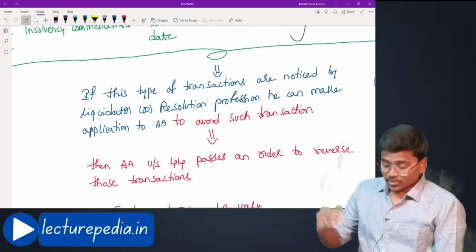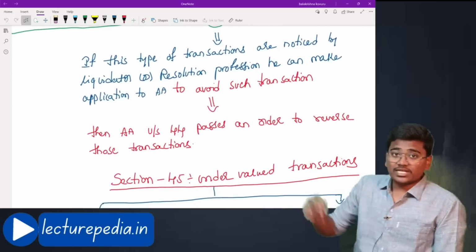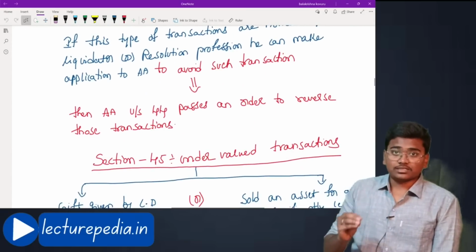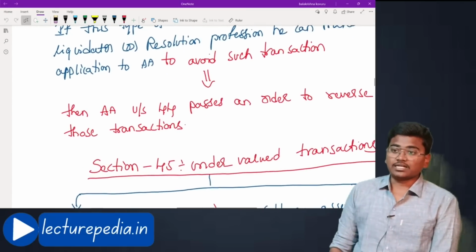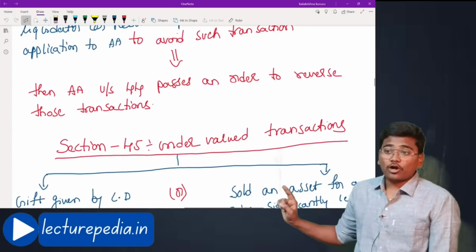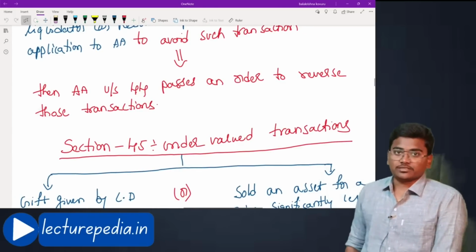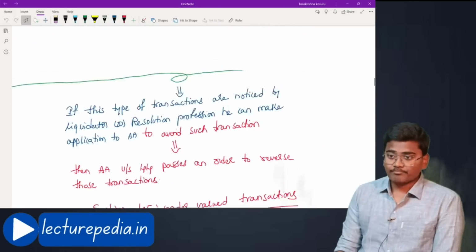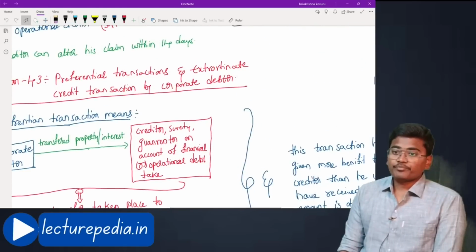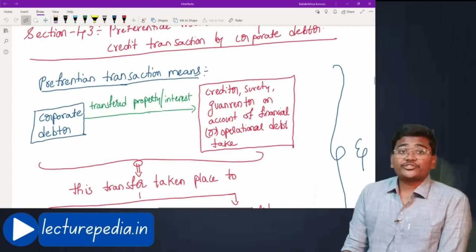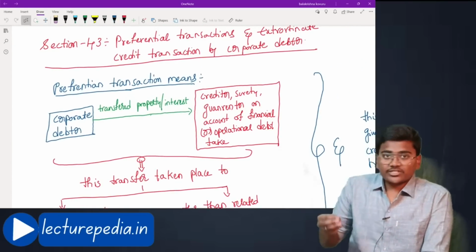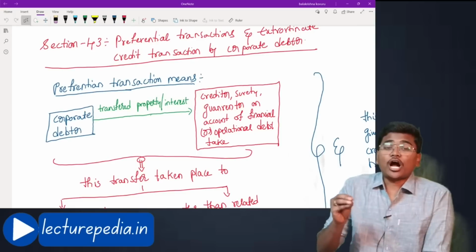Once such an application is made, if the adjudicating authority also feels that yes, this is a preferential transaction, then it can pass an order to reverse those transactions. Hope that is clear. This is the concept of preferential transaction. This preferential transaction is one of the avoidance transactions.